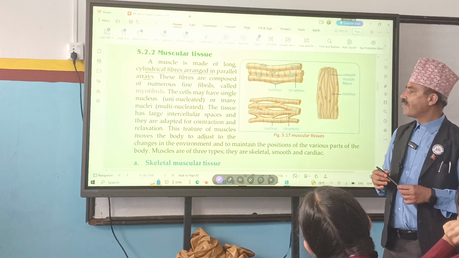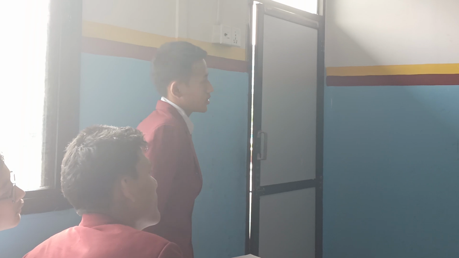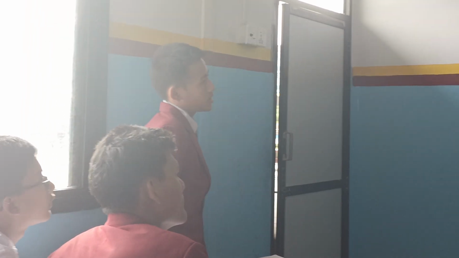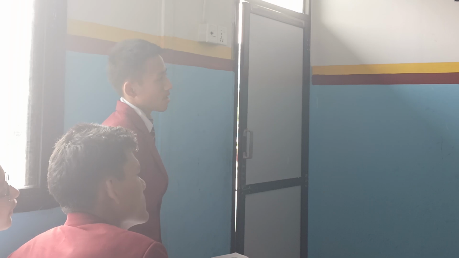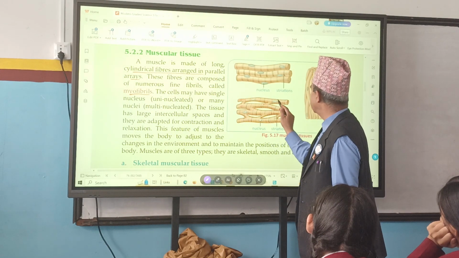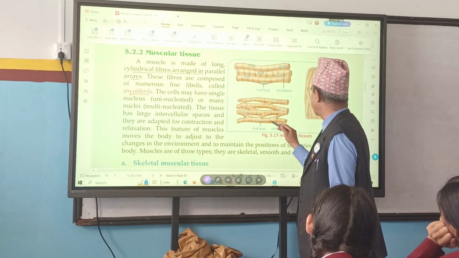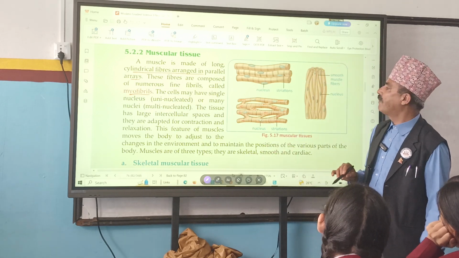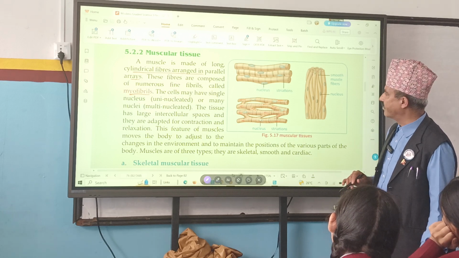Next one. These fibers are composed of numerous small fibers, which I will call myofibrils. So these long ones are fibers, and these individual small particles present here are called myofibrils.